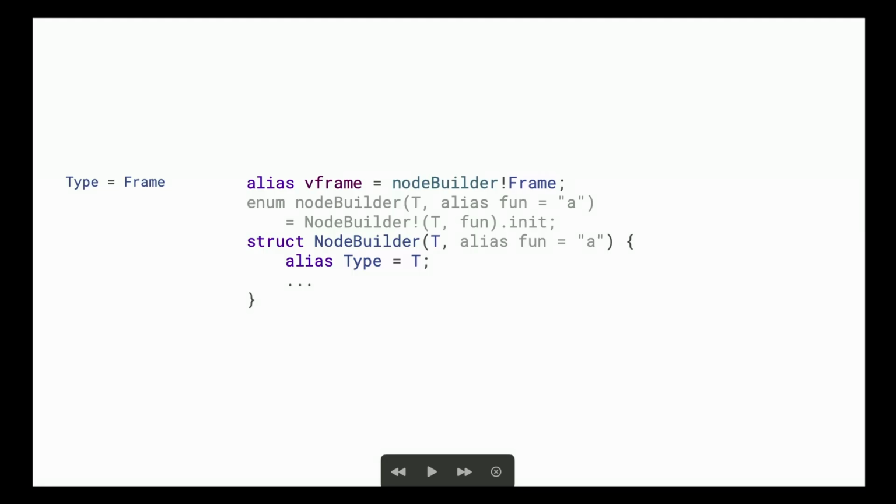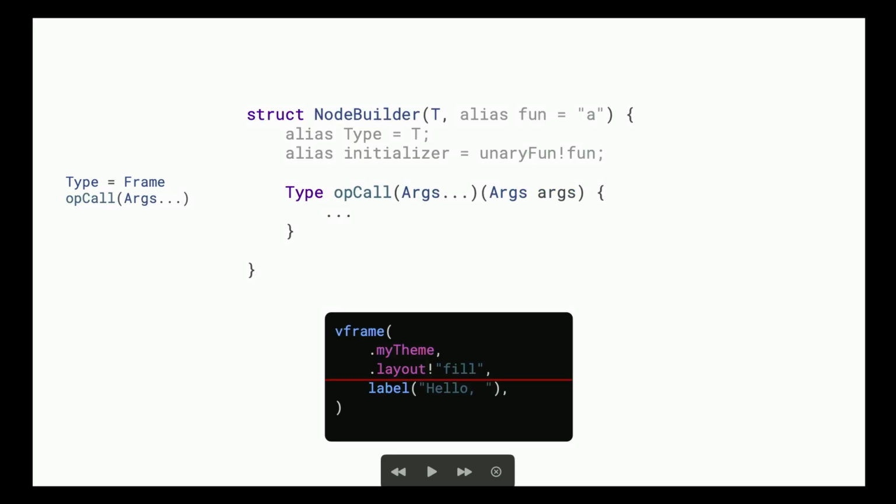And from now on, inside the node builder, we will refer to the type that we are creating using the magical keyword type. So whenever you see type from now on inside the struct, you know we mean a frame. Now, to make our node builder behave like a function, we need to overload the opCall function. You can check the spec, it's in operator overloading. opCall lets us define what happens if we try to call the struct as if it was a function. It returns a type, like I mentioned earlier, which means it returns the frame.